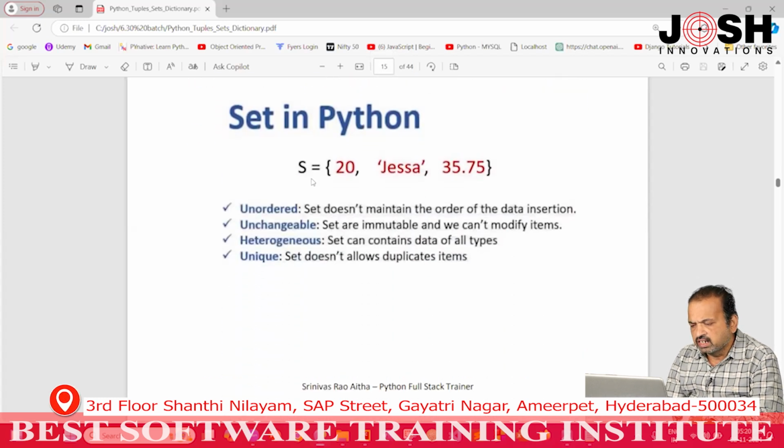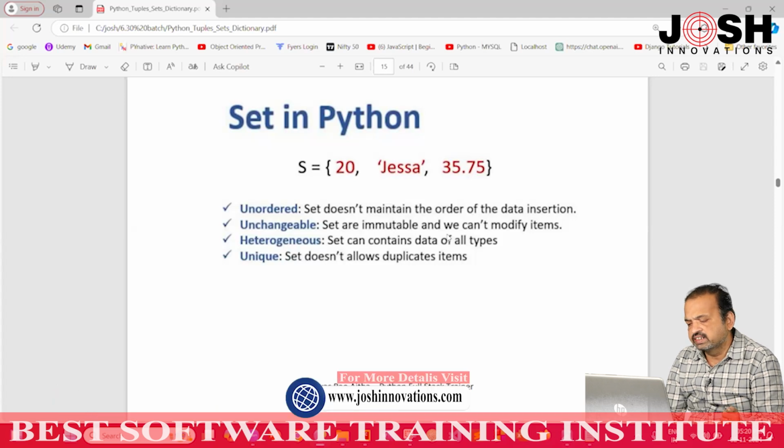See, this is a sample set, S equals to. A list is enclosed with square brackets, whereas a tuple uses round brackets, whereas sets are enclosed with curly brackets. They have four properties: unordered, unchangeable, heterogeneous, and unique. Unordered means they won't maintain index numbers. A set does not maintain the order of data insertion. Next is unchangeable. Sets are immutable and we can't modify them. Heterogeneous, sets can contain data of all types, and unique, a set does not allow duplicates.